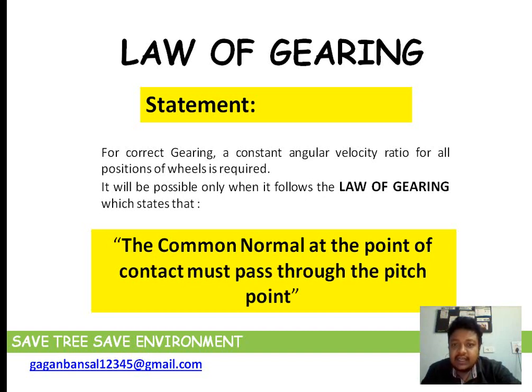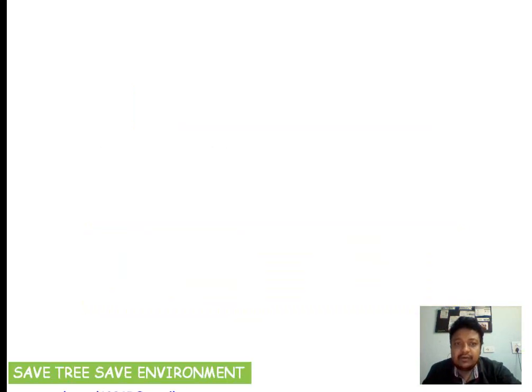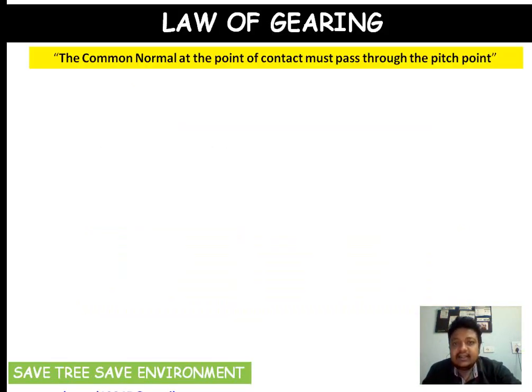So to have the constant angular velocity ratio, the law of gearing must be satisfied, and the law states that the common normal at the point of contact must pass through the pitch point. What this statement means, we'll be dealing with through the proof and in a very conceptual manner. So let's start with the proof. As I said, the law of gearing states that the common normal at the point of contact must pass through the pitch point. So let me start with the diagram for the proof.